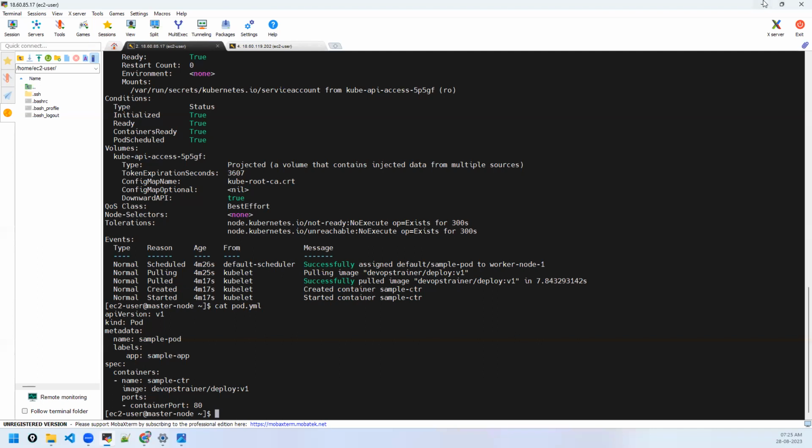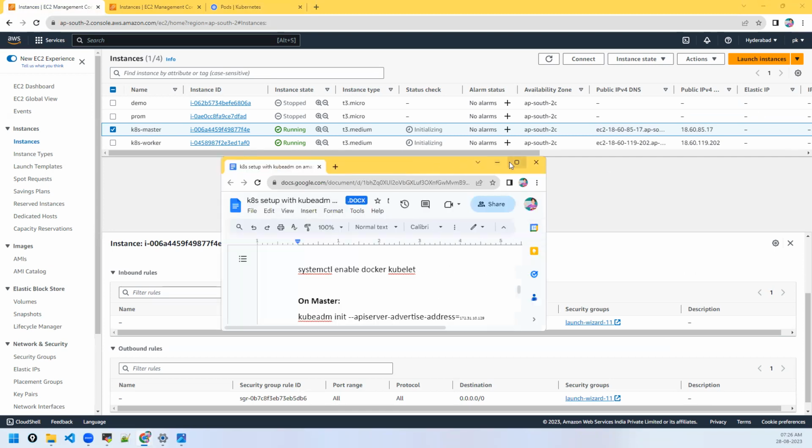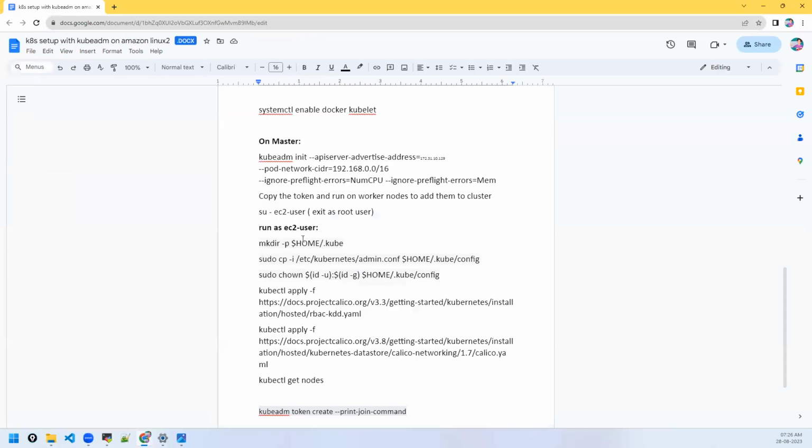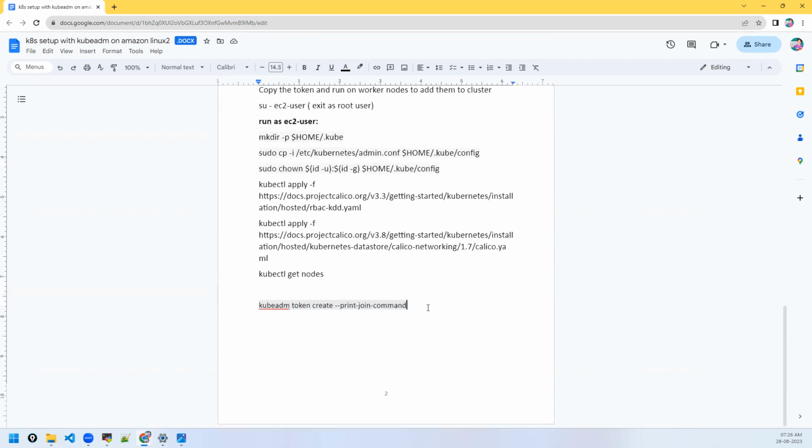So go through the session, get your cluster setup ready, right? And we'll take up from here in the next session. The commands are there in the document, right? Yes, in your drive you have everything. This is the documentation on the drive, in your folder. You have all the cluster setup commands and the pod also. The next document you have is for pod.